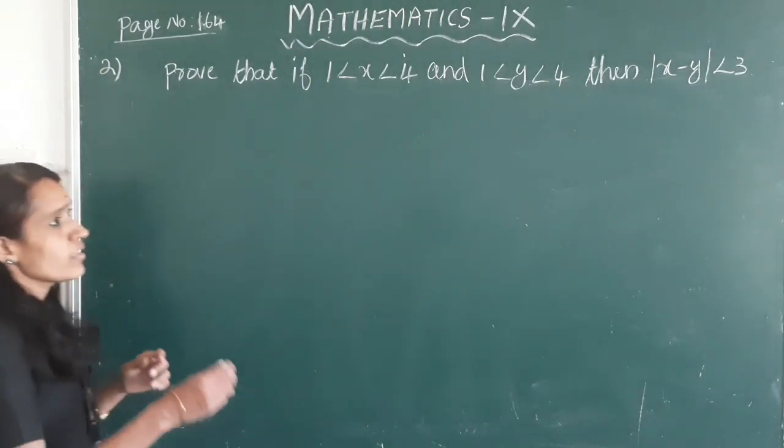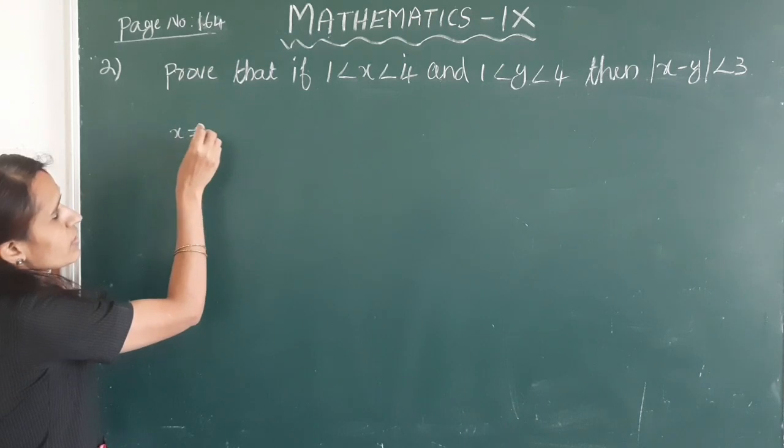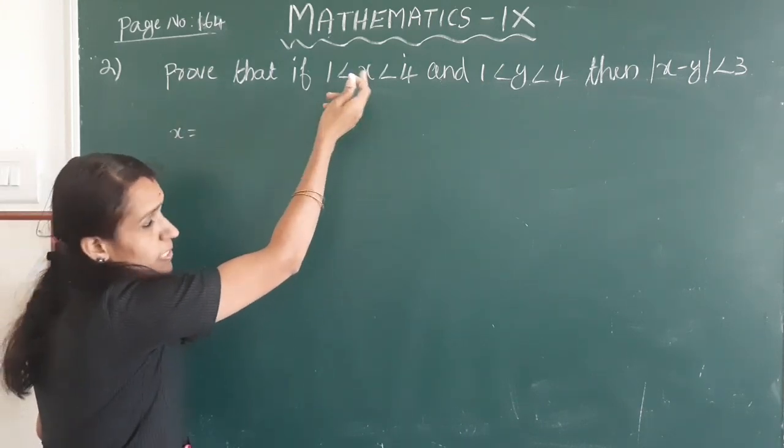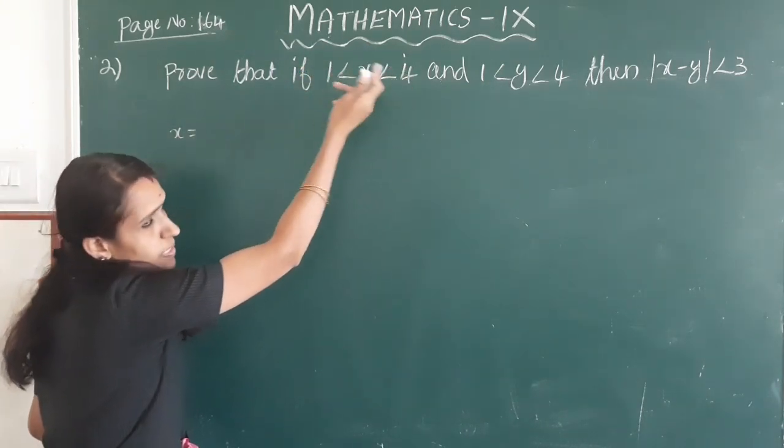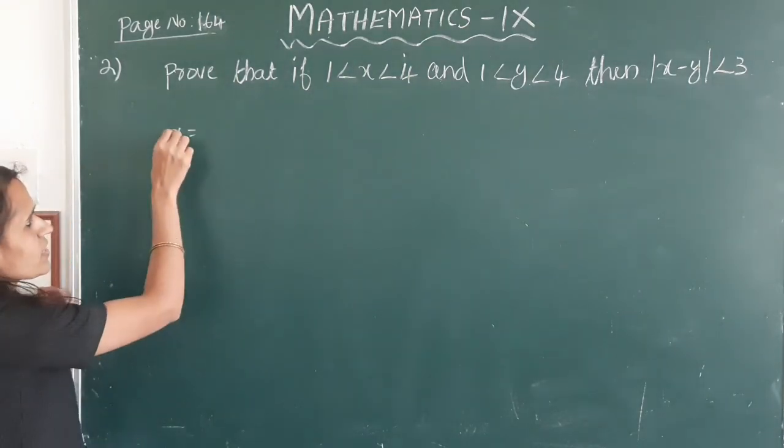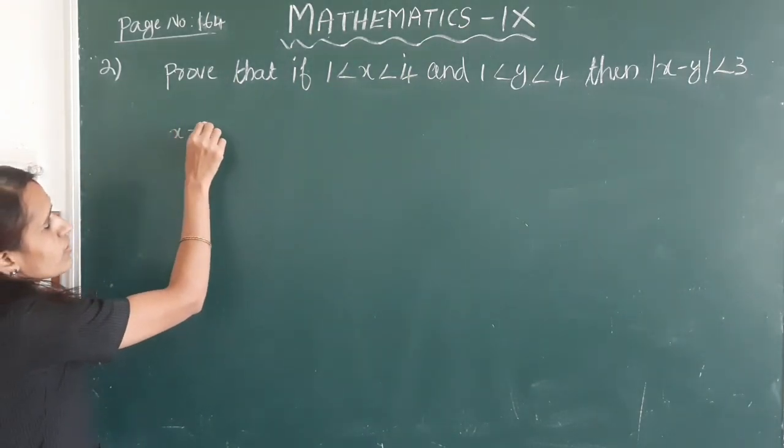Okay, x is greater than 1 and less than 4, so x is taken as 3.